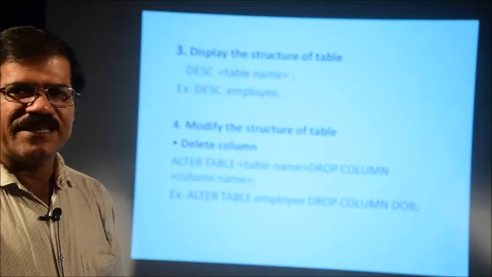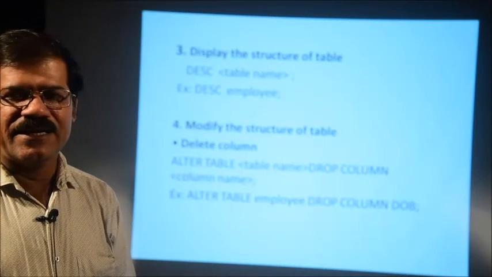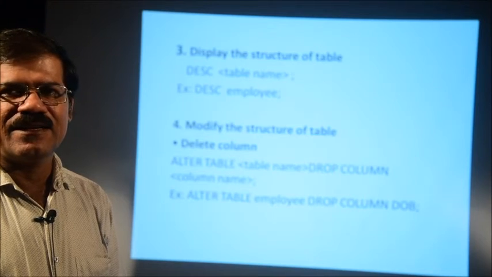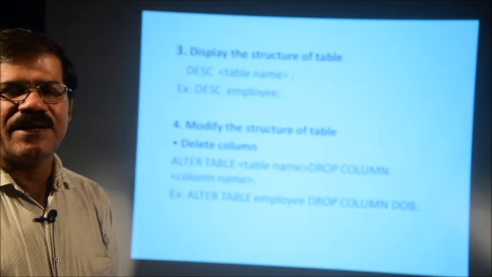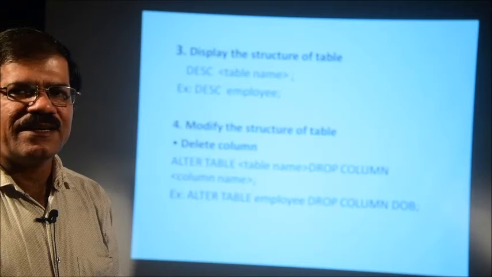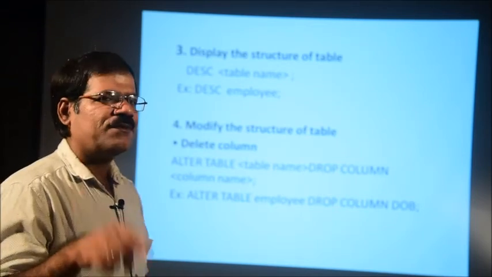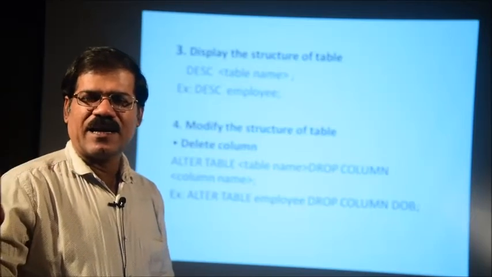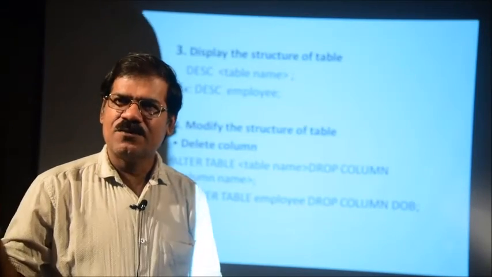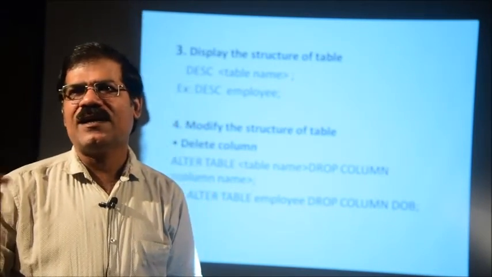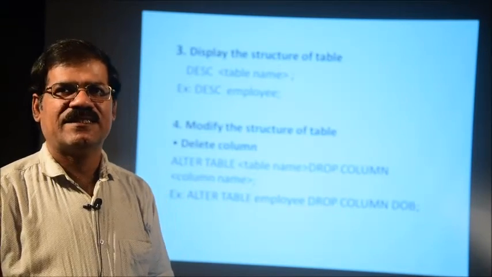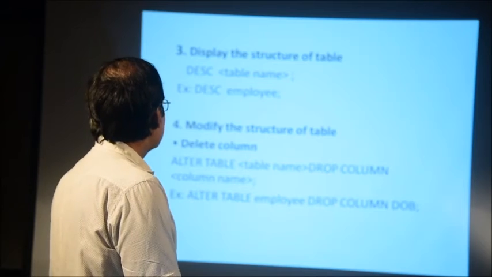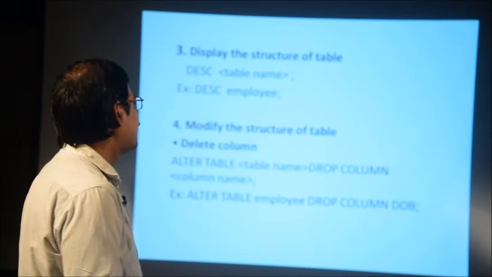The first field is a name field, and it is of which type? It is a varchar type. Email is a varchar type and date of birth is a date type. That will be visible on your computer screen. The detailed structure, what is the table name, what are the attributes or fields, what type of data and what is its size, will be displayed on your screen. So that is the description of a particular table.